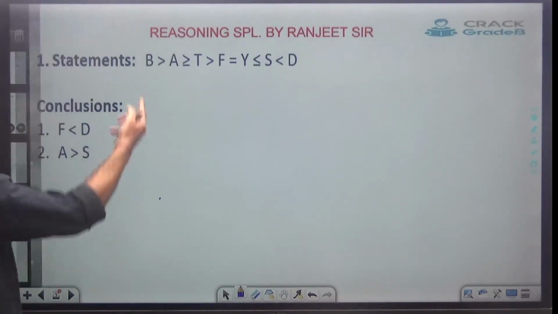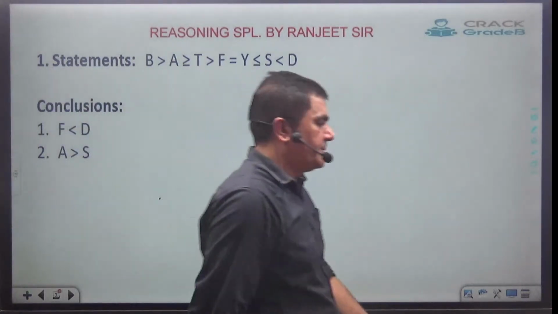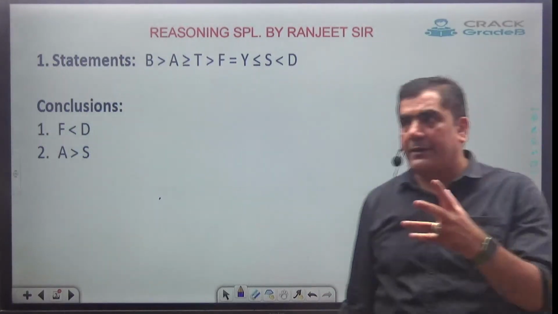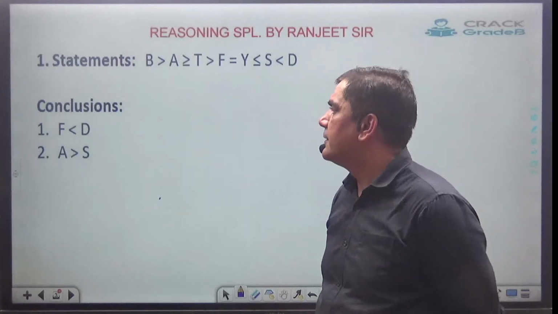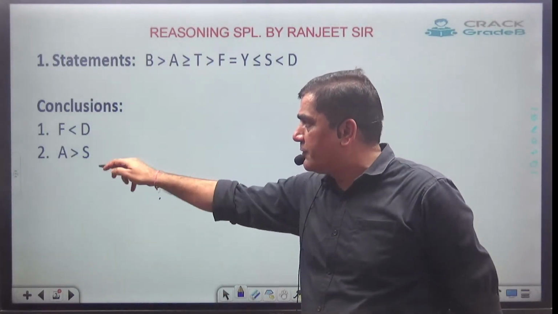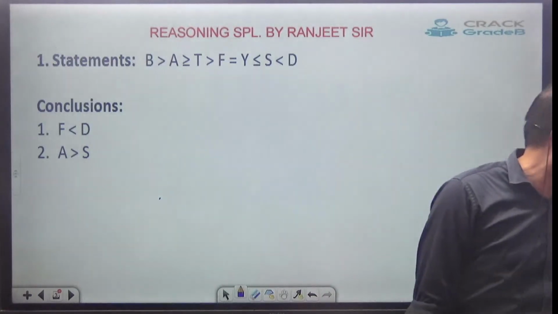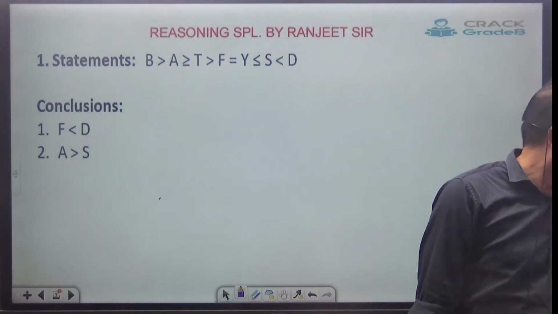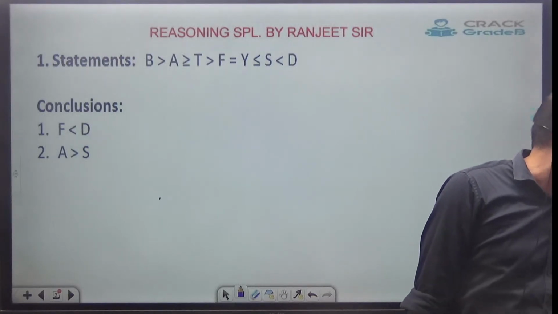Now let's see if they have given the combined statement, how to find the relation. See, here they have given the combined statement and you have to see whether out of these two which one is correct and why.